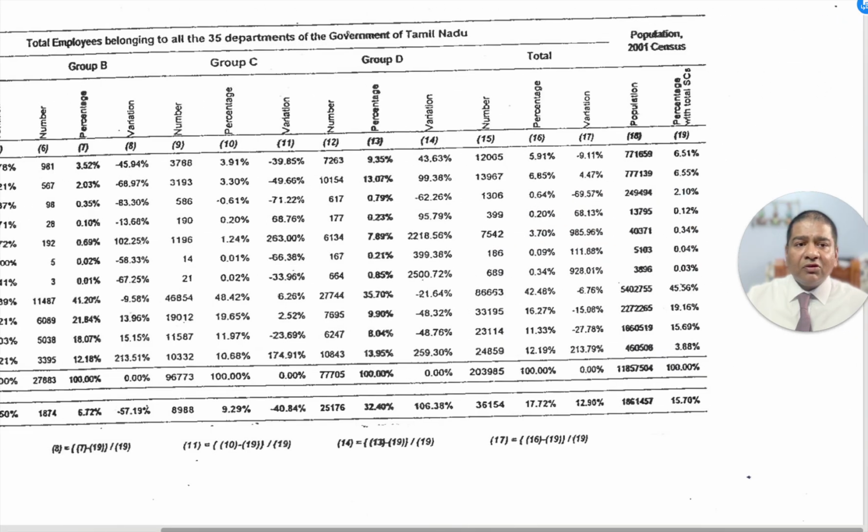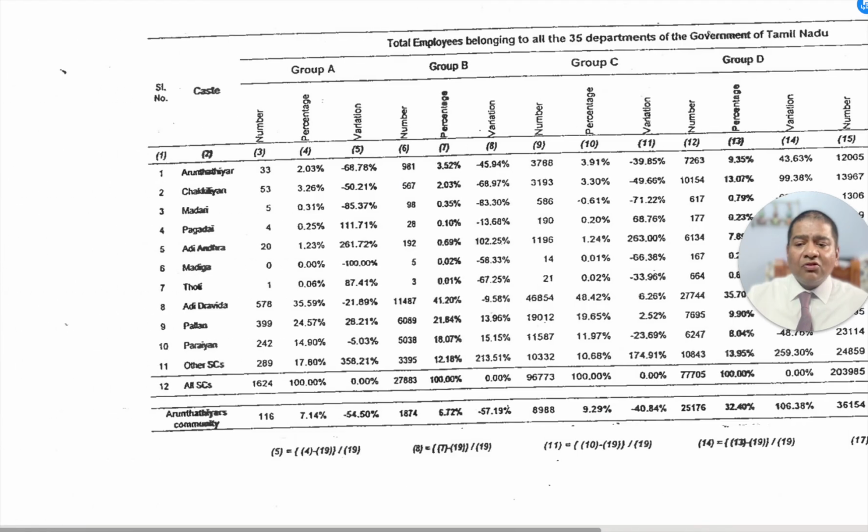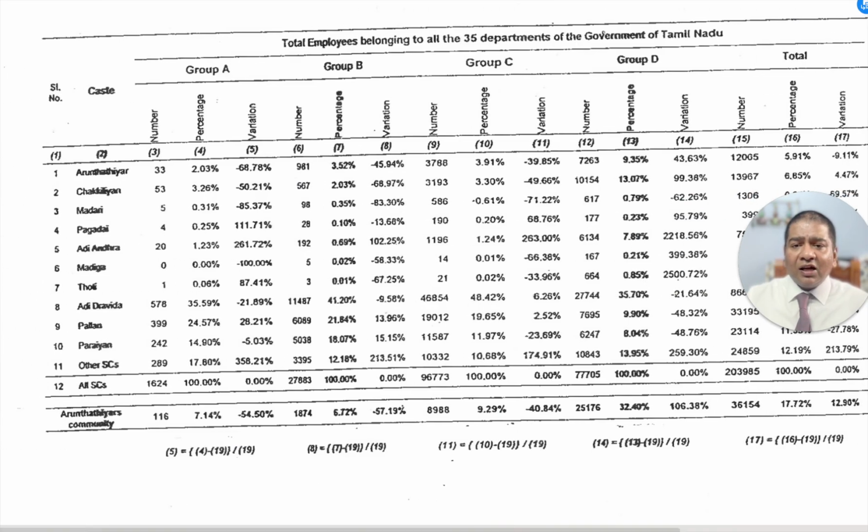So if you move that, you will see that that is the population, 19. 19 is the population percentage with total SCs. So here you can see the variation: 4 minus 19 divided by 19. That means this is a metric which shows that if there is a gap, what percentage of that gap is to that population. So this actually shows the concentration of domination. For example, if a group is very heavily represented, then this will be very high.